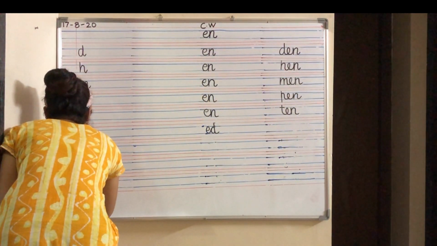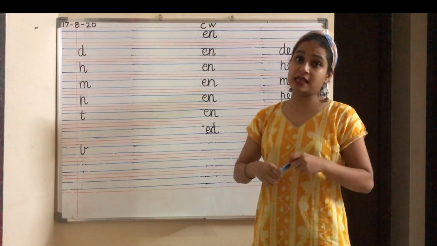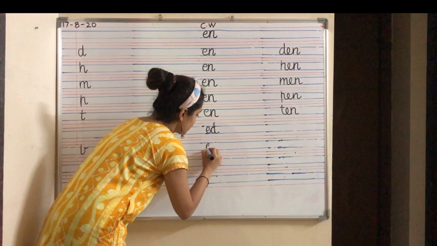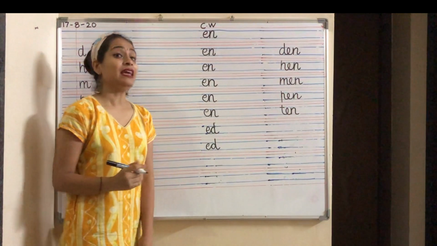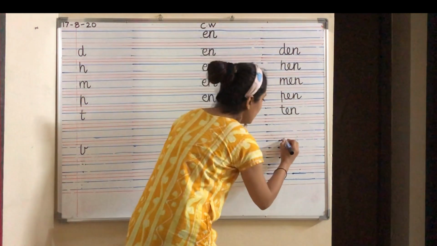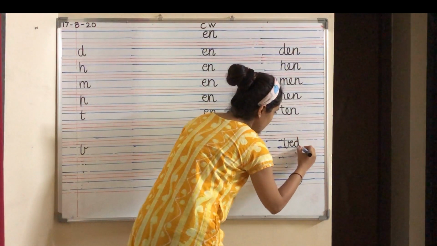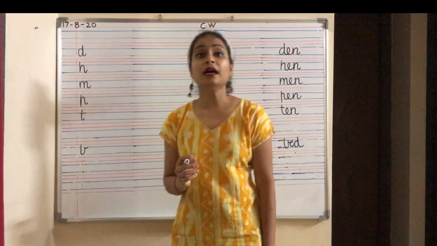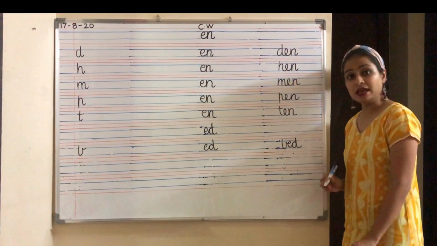Yes, it's the B. B says B. E-D, ed. So what is bed? Yes, bed, bed.